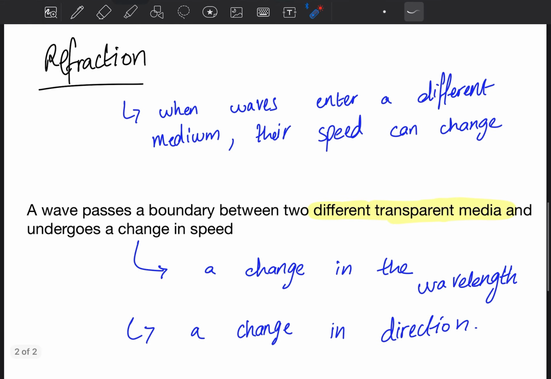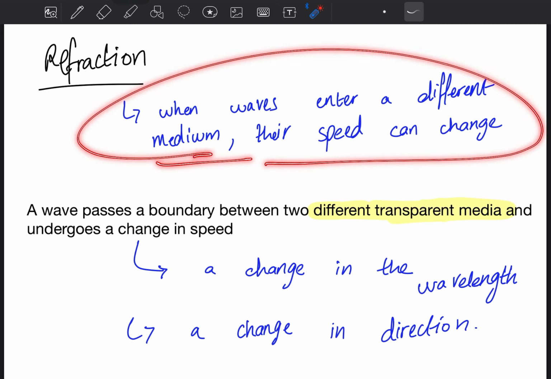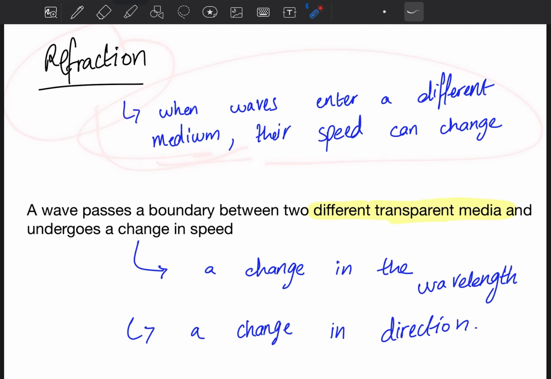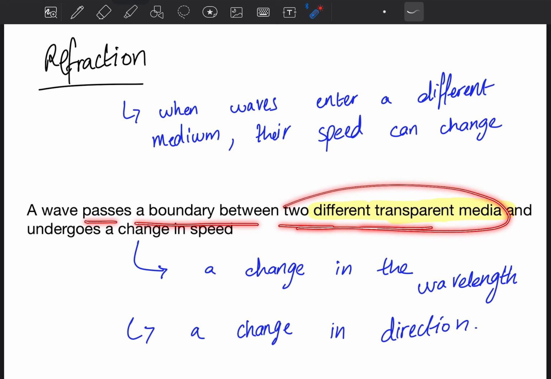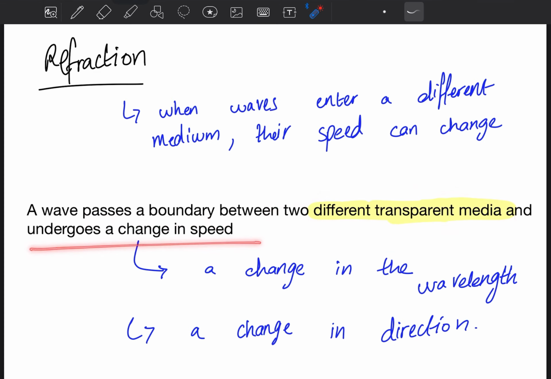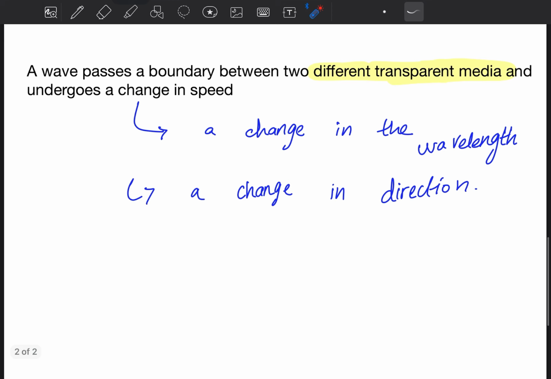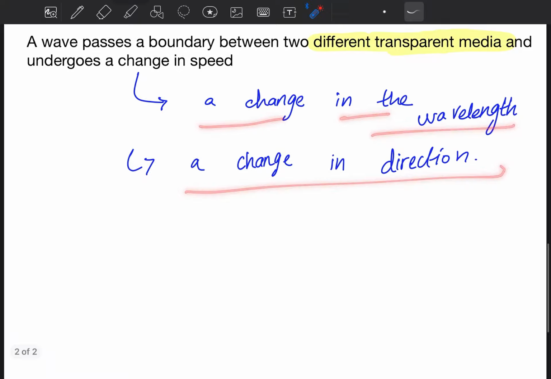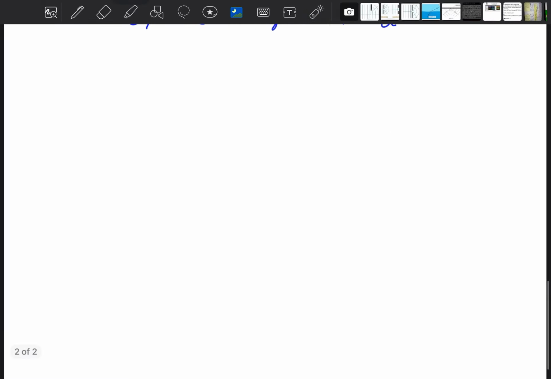So let's summarize refraction. When waves enter a different medium, their speed can change. This process is known as refraction. It occurs because a wave passes a boundary between two different transparent media and undergoes a change in speed. If a wave is refracting, there's a change in speed already, but alongside that there is a change in the wavelength and a change in the direction. I will show you how it looks.